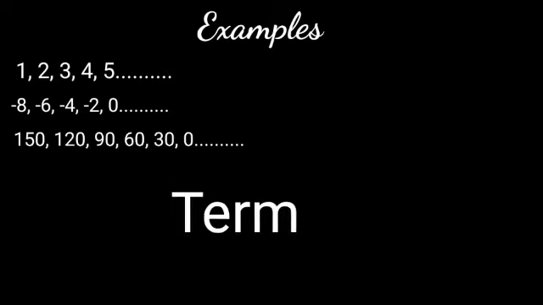One more series of 150, 120, 90, 60, 30, 0 and so on. Each of the numbers in this list is called a term. That means each number present in this sequence or series is called a term.